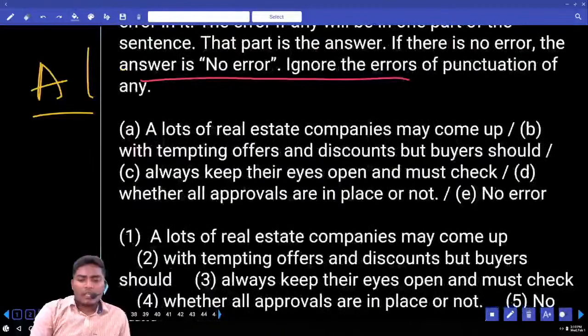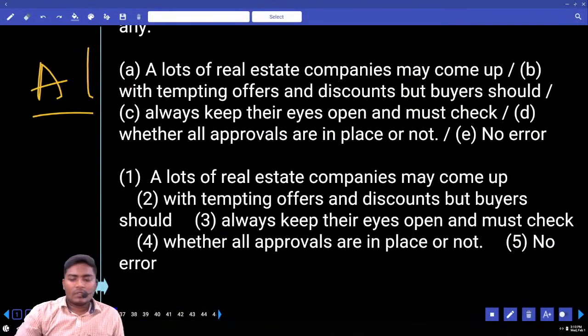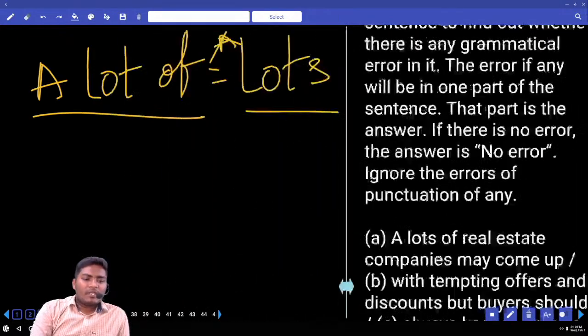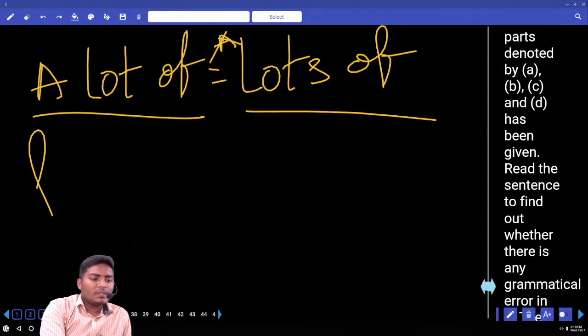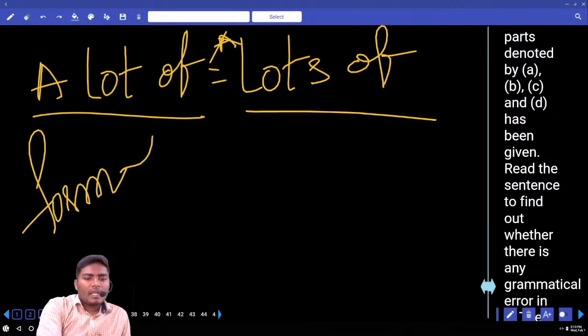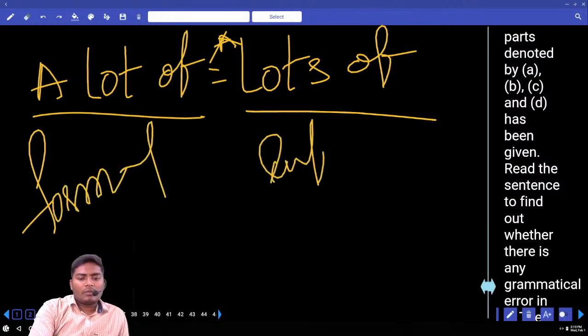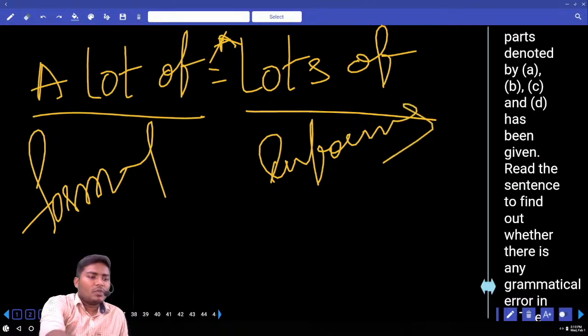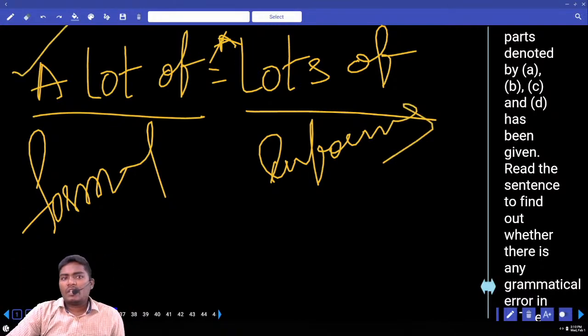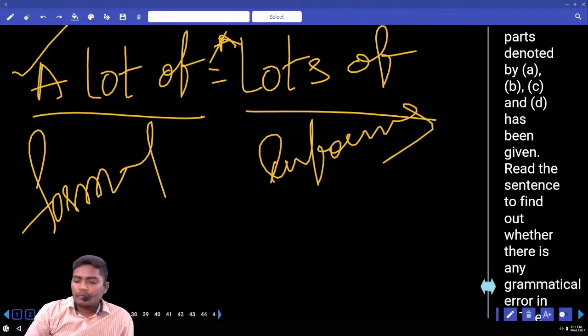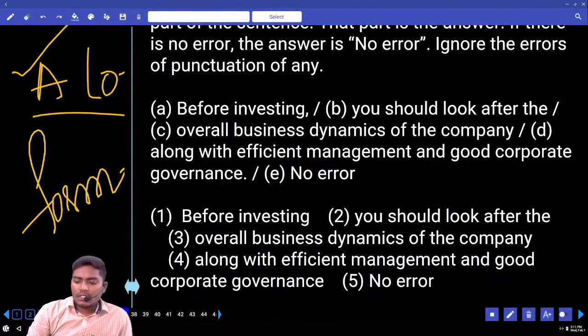So can you tell me the error here now? How can you use a sentence here? A lot of. Okay. So you might also say, sir, I can also use lots of, but the meaning is still the same. Another difference between these two is that a lot of is formal, whereas lots of is informal. So if you ask me which one I recommend, I ask you to go with a lot of only. That is the professional term, grammatically acceptable. Next, move to 37.